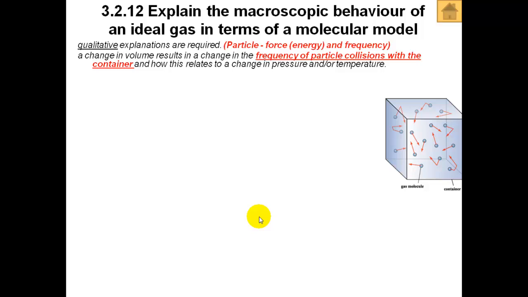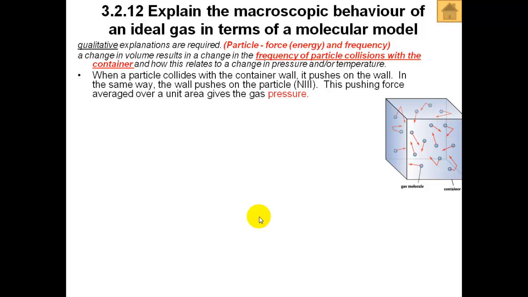I mention this specifically because it's the walls of the container. When you measure the pressure inside the gas, we're not interested in the frequency of collisions between the molecules. That does not give the pressure. The pressure is measured by the device which is attached to the inside of the wall of the container. So, as you know, when the particle collides with the container wall, it pushes against the wall, which means that the wall must push back. And this pushing force over a certain area gives the gas pressure.